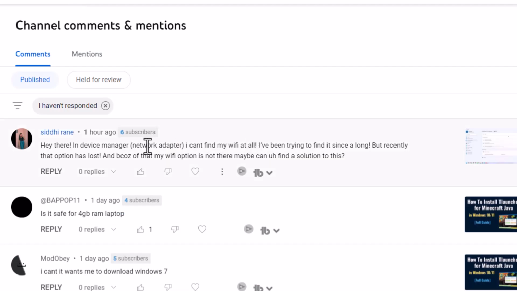Someone commented: Hi there. In device manager network adapter, I can't find my Wi-Fi at all. I've been trying to find it for a long time, but recently that option has been lost. And because of that, my Wi-Fi option is not there. Maybe can you find a solution to this?